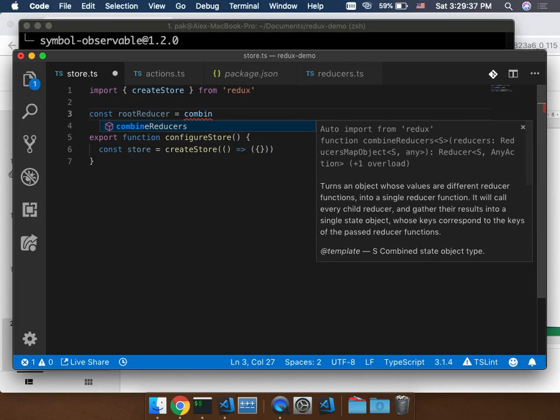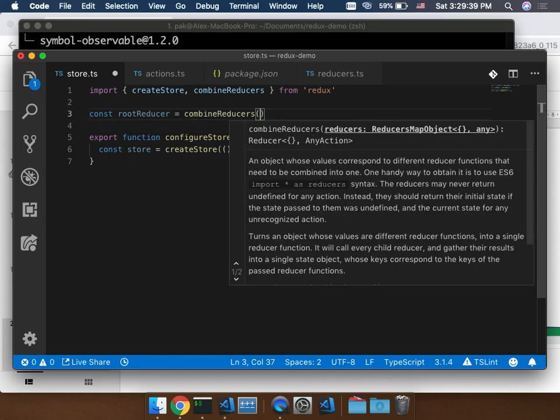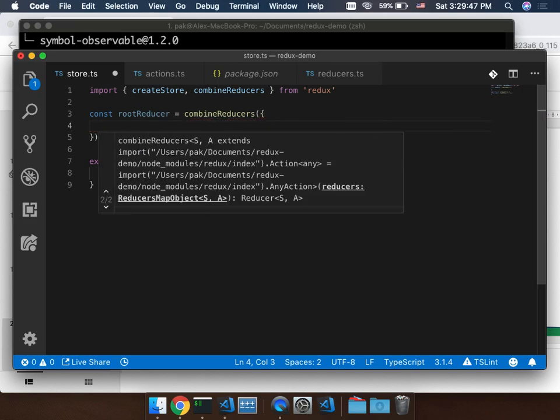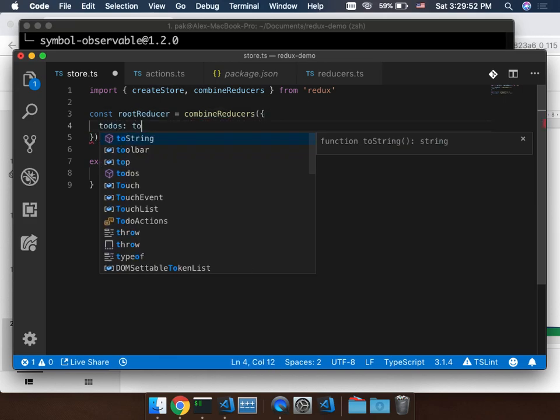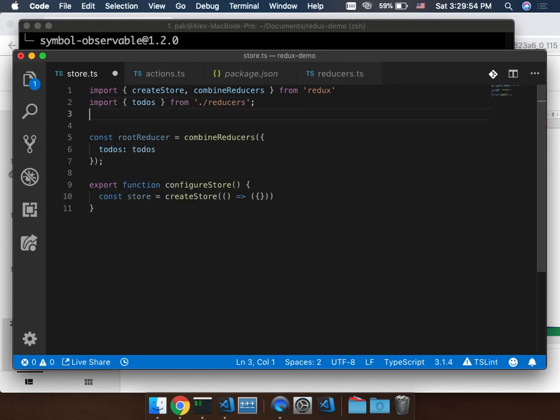And I will use the combine reducer together. Again, because the TypeScript provides the definition of the Redux, and the Visual Studio Code knows that the combine reducer comes from that package, I don't have to type the import statement again. And this will be to-dos, the to-dos from the reducers.